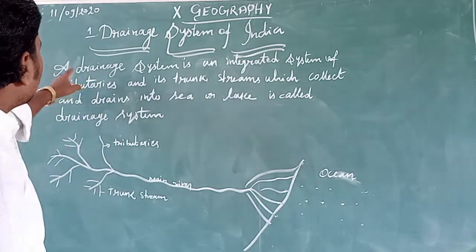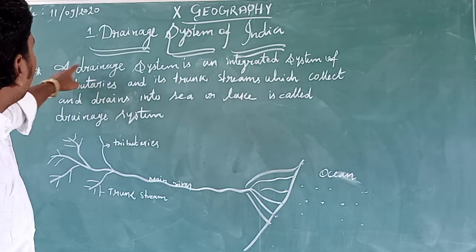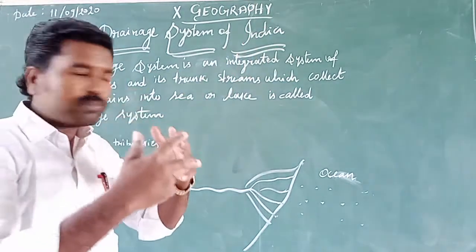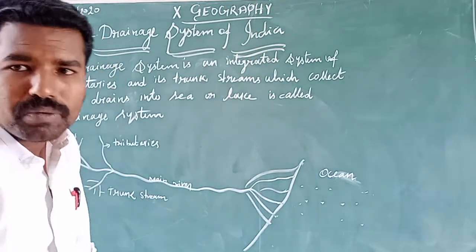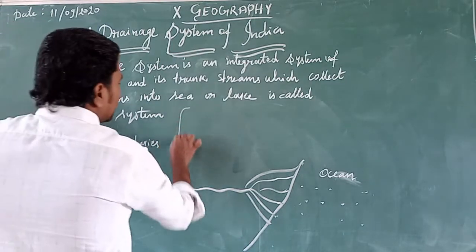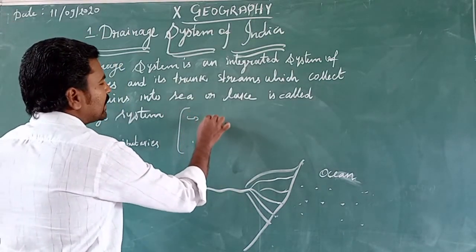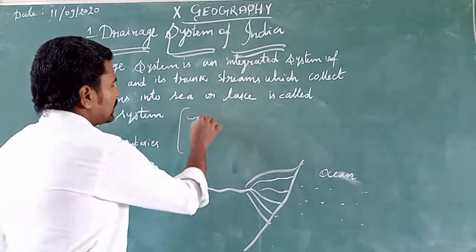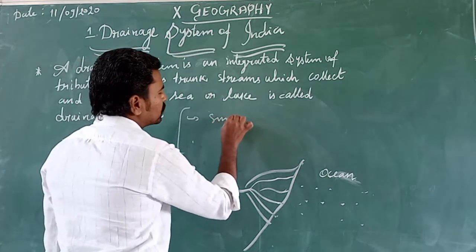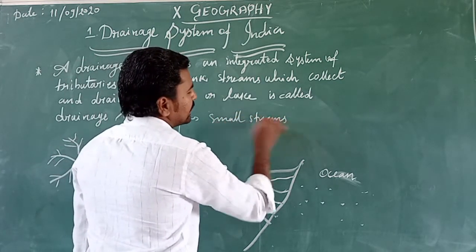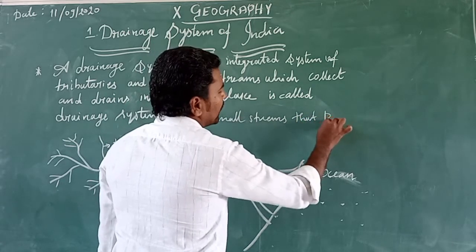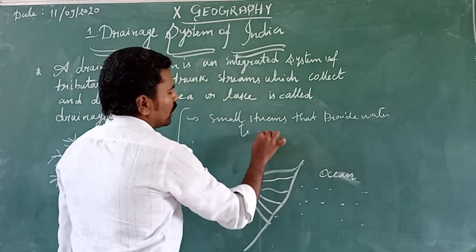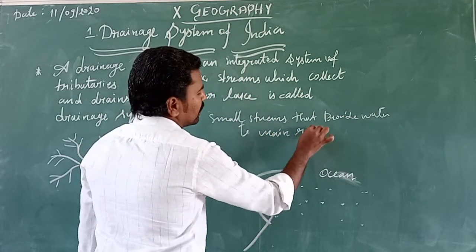You know very well, again we are going to discuss the topic. What is a drainage system? It is an integral system, the united system of tributaries. You know very well the meaning of tributaries. Tributaries are small streams that provide water to the main rivers.